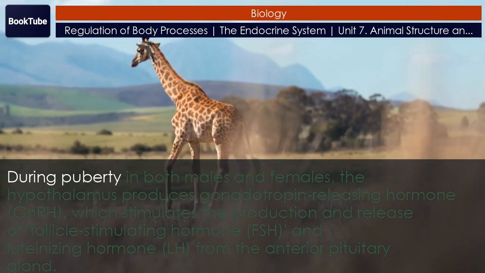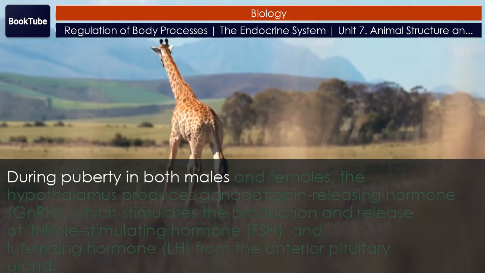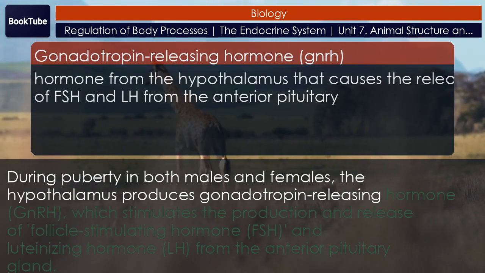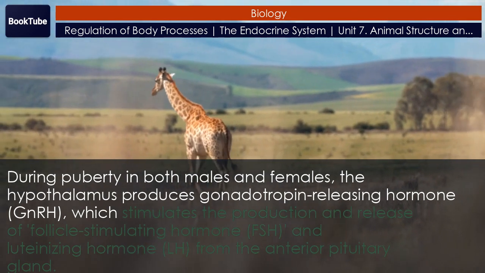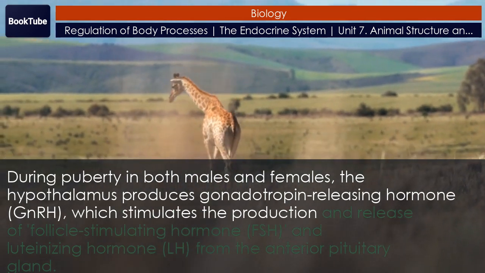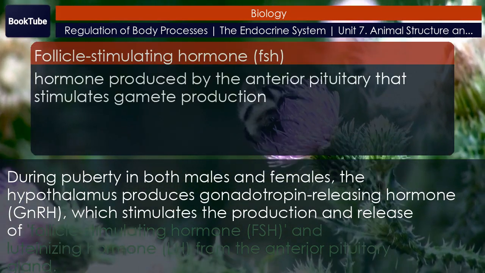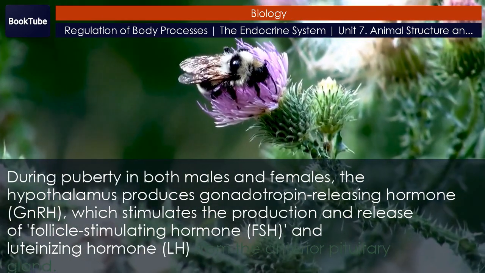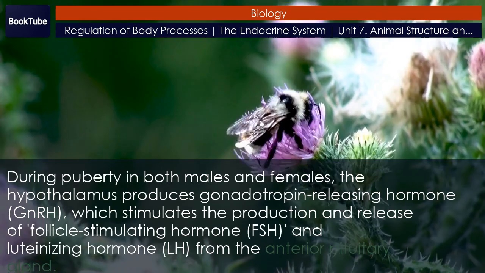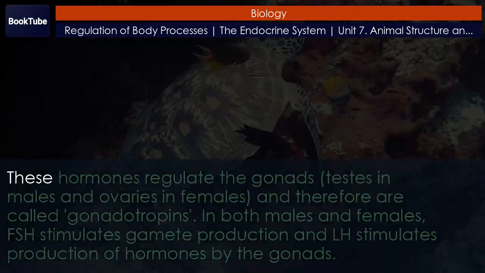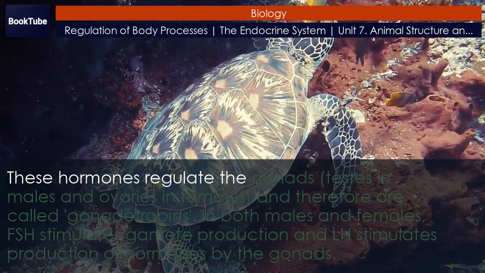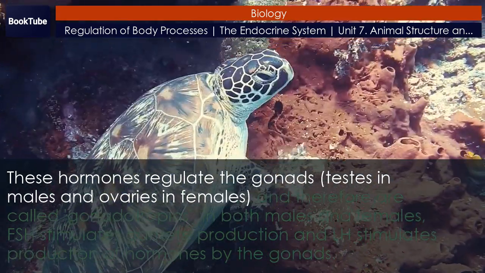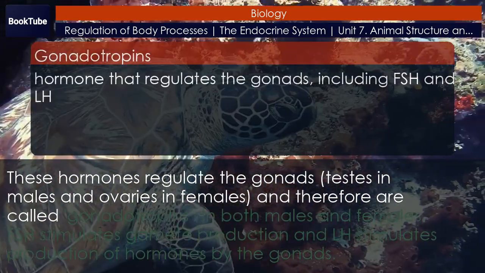During puberty in both males and females, the hypothalamus produces gonadotropin-releasing hormone, GnRH, which stimulates the production and release of follicle-stimulating hormone, FSH, and luteinizing hormone, LH, from the anterior pituitary gland. These hormones regulate the gonads, testes in males and ovaries in females, and therefore are called gonadotropins.